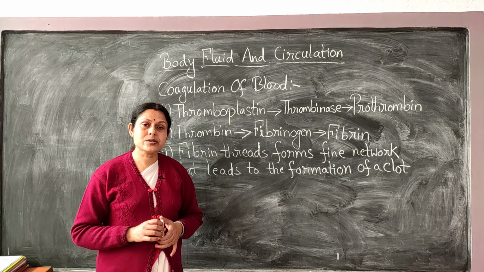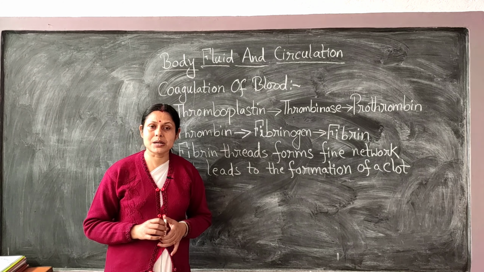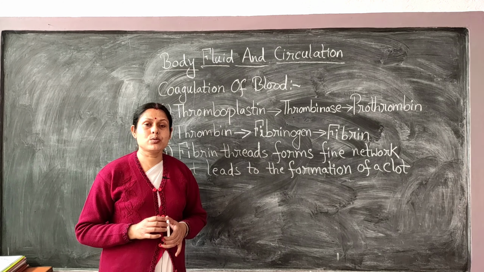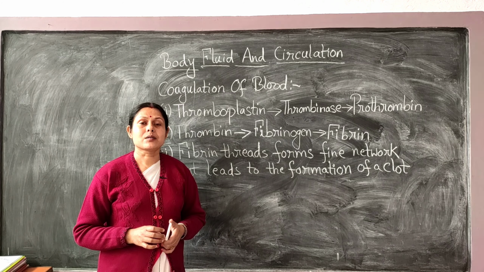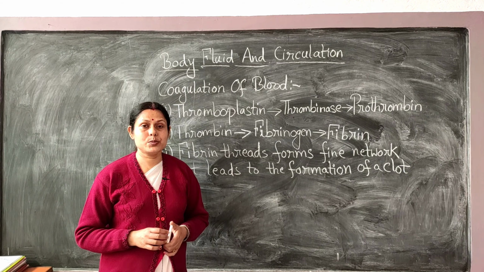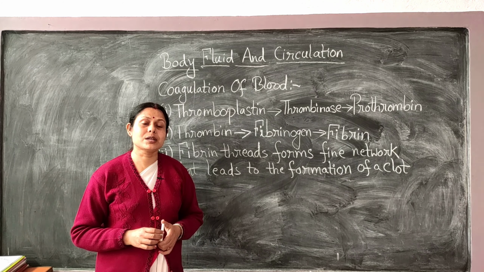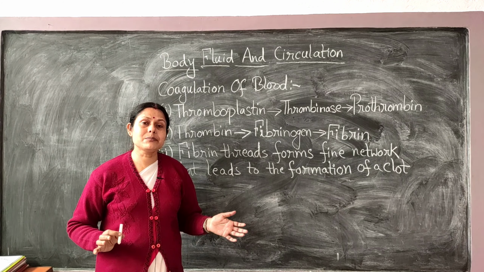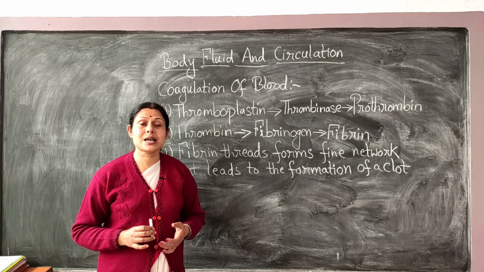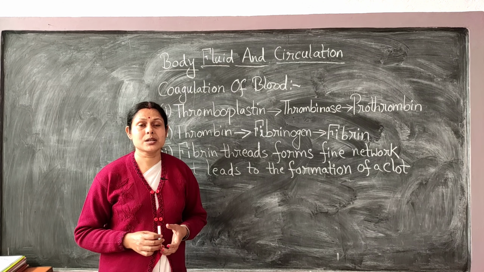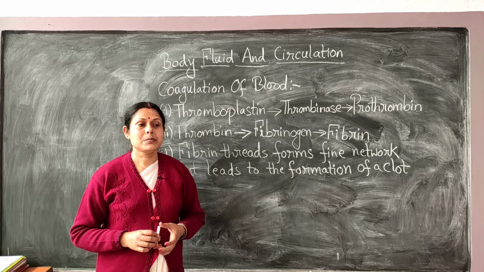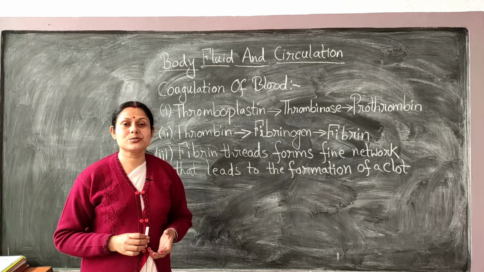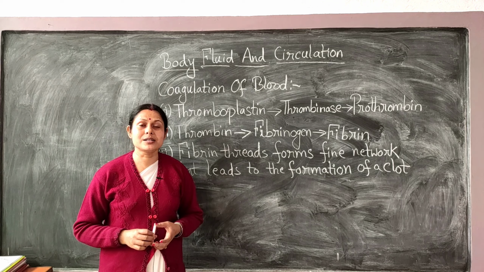Now Rh factor was first reported from monkeys, rhesus monkeys, and those people who have this Rh factor in their blood are called Rh positive, and those people who do not have it are called Rh negative. Studies have shown that 80% of the human population are Rh positive, but 15 to 20% of people are Rh negative.